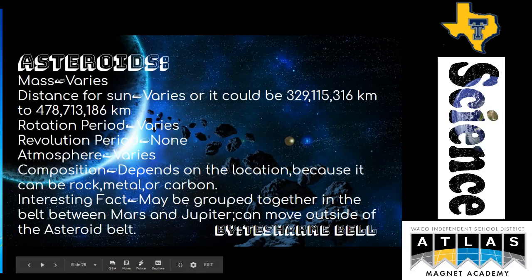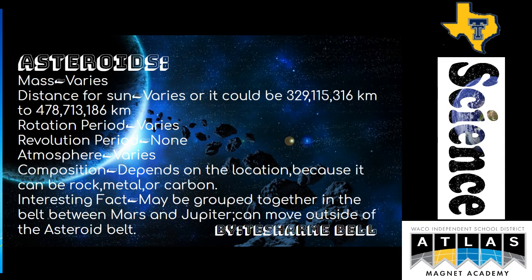Asteroids. The mass of an asteroid varies. The distance from the sun varies, or it could be 329,115,316 kilometers to 478,713,186 kilometers. The rotation period varies, revolution period none, atmosphere varies, and composition depends on the location because it can be rock, metal, or carbon. An interesting fact: it may be grouped together in the belt between Mars and Jupiter, and it can move outside of the asteroid belt.